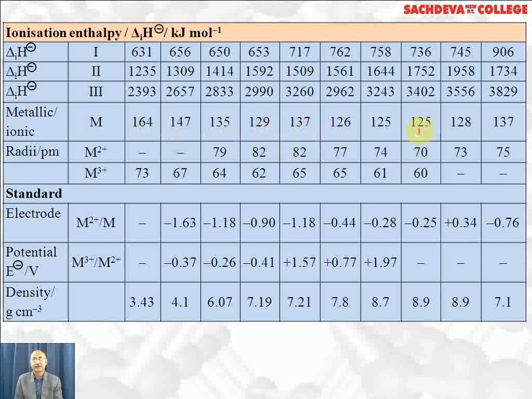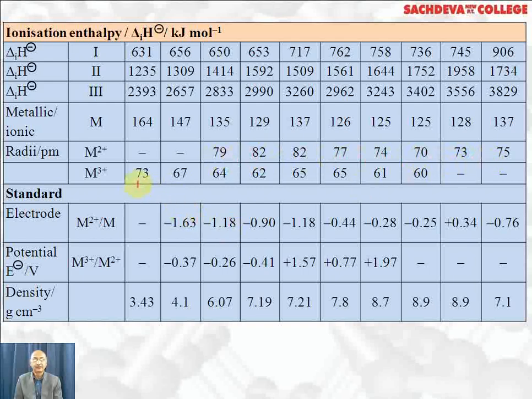Iron, cobalt, nickel have almost same, and copper has slightly more and zinc has got higher. Ionic radius plus 2 is not formed in these two elements, scandium and titanium. Others form plus 2, and in general we find that it first increases, then decreases, and decrease is not very appreciable. Zinc plus 2 ion is higher.